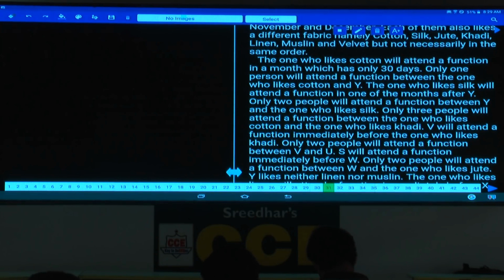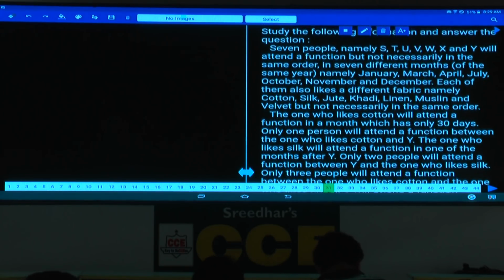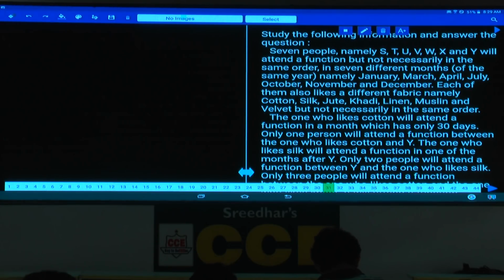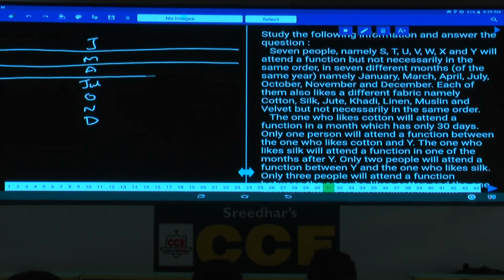Now in this one, which component should be arranged first or fixed? Months. And what are those months here? The given months should be fixed at the center: Jan, March, April, July, October, November and December. And in total how many months? There are 7 months, and 7 different persons like 7 different fabrics.